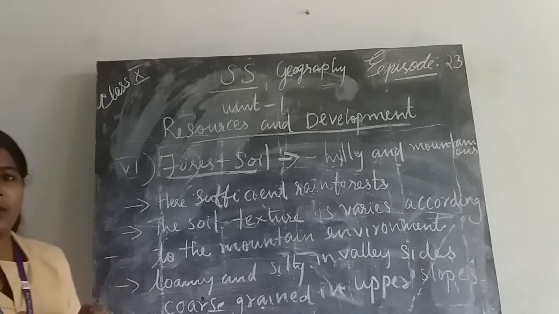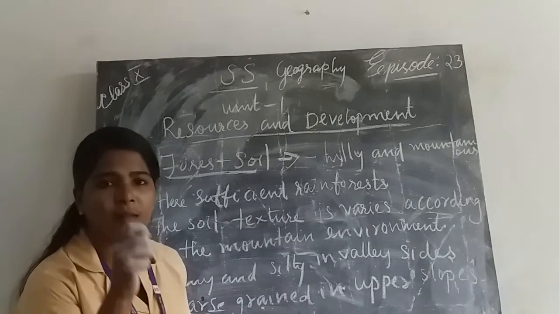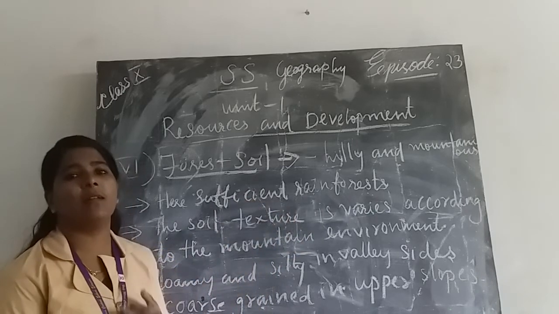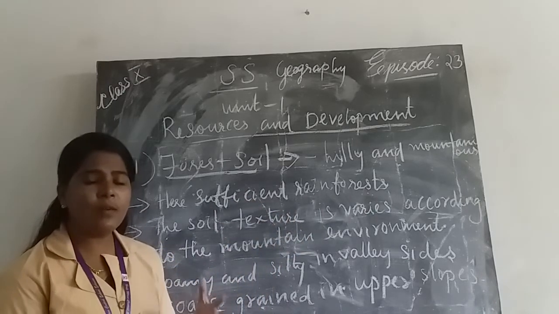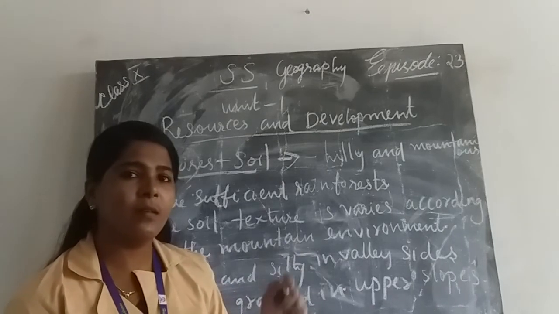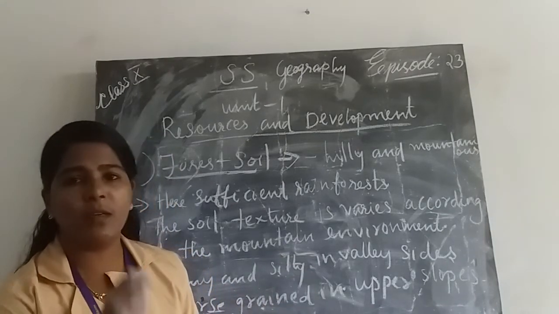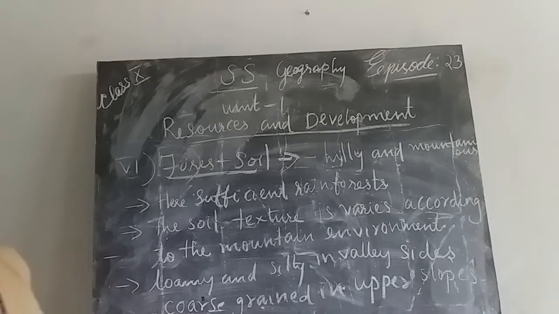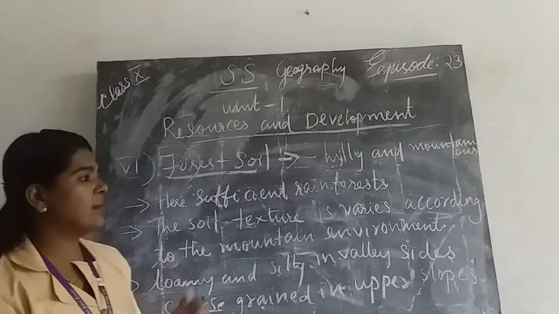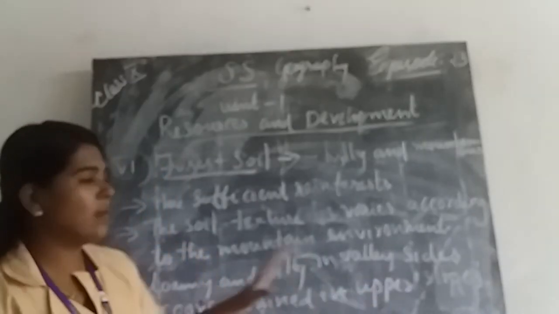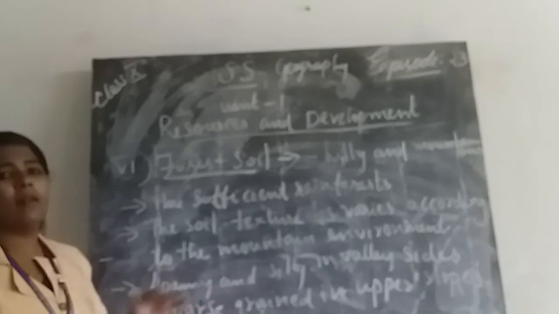The texture of soil varies according to the environment of that mountainous area. What type of environment is experienced in mountain areas? The texture varies on the basis of that environment. Then another important thing, the soil is loamy and silty in river valley sides.